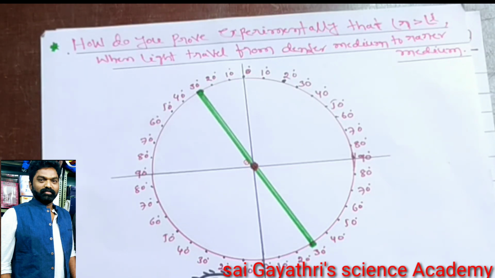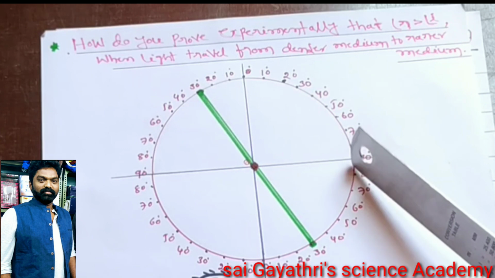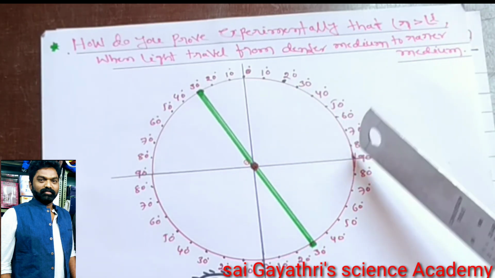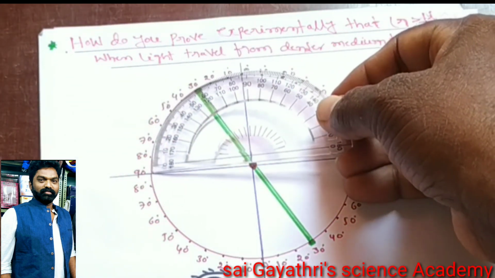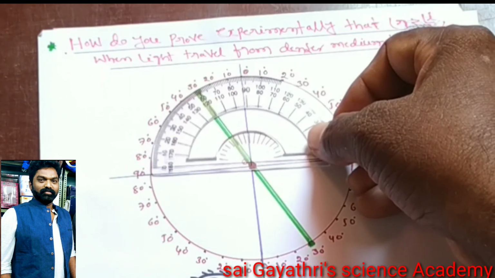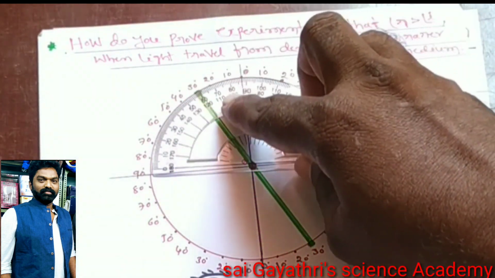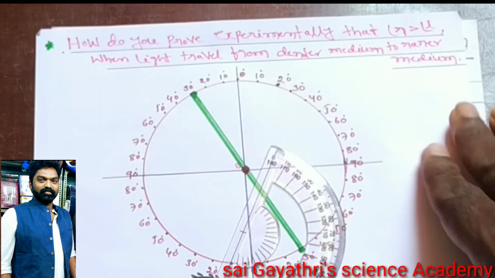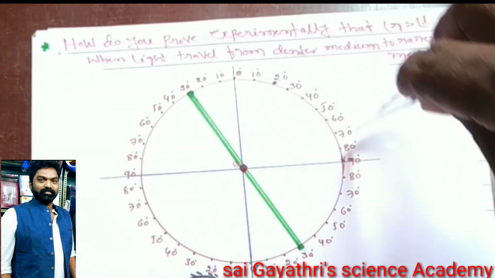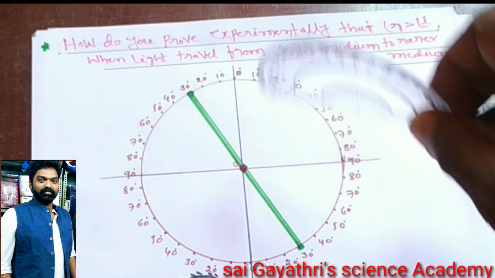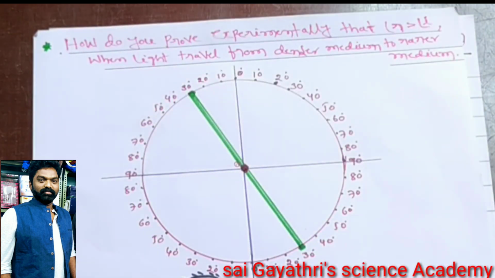Consider this is a metal disc. Now take the metal disc, use a protractor and mark angles on its edges. See here, by using the protractor, mark the angles by its edges like this. You know this is 0 to 90, 0 to 90, 0 to 90.